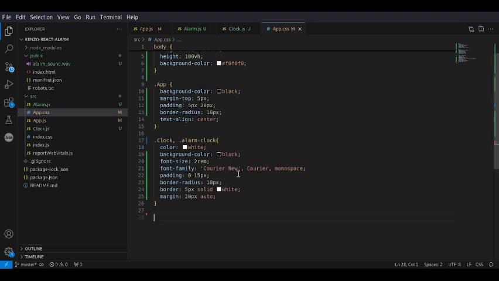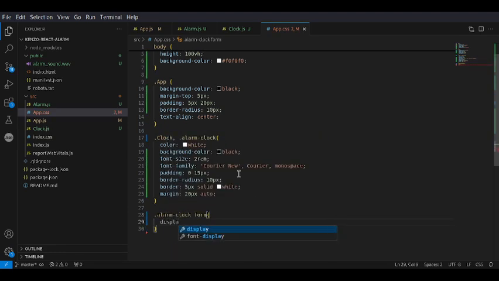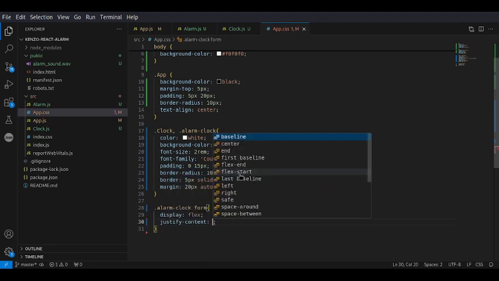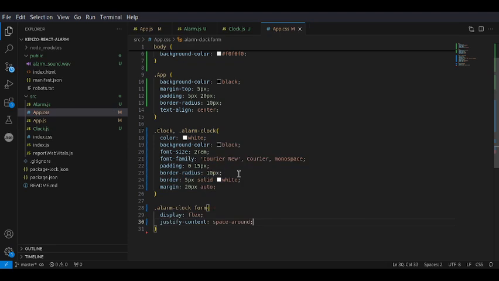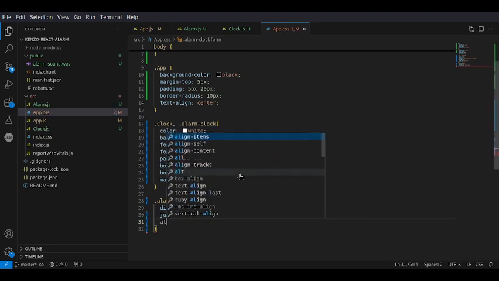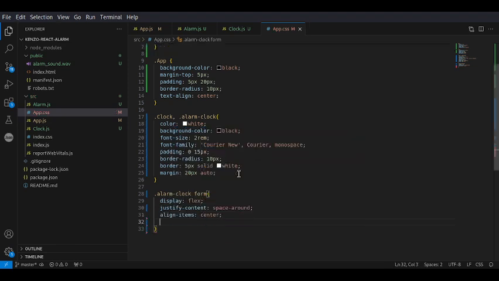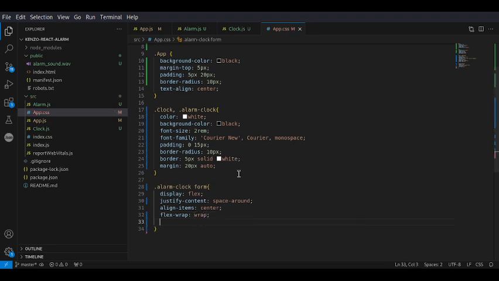We'll just give it a flex display, display flex, and we'll give it justify content space around, and then align items center, and then we want to wrap it, just give it some gap, 10 pixels.